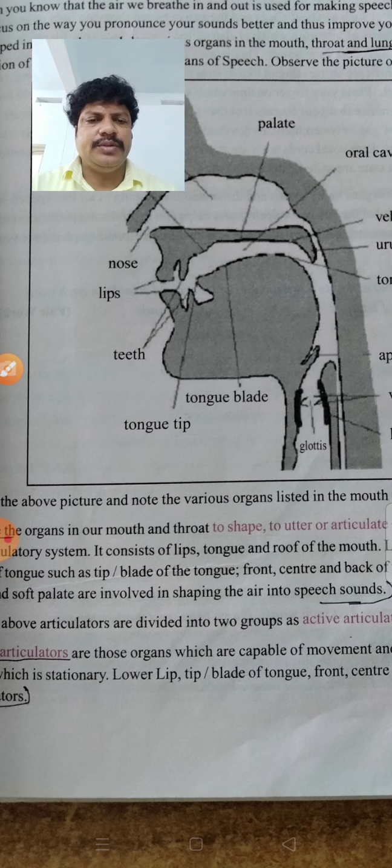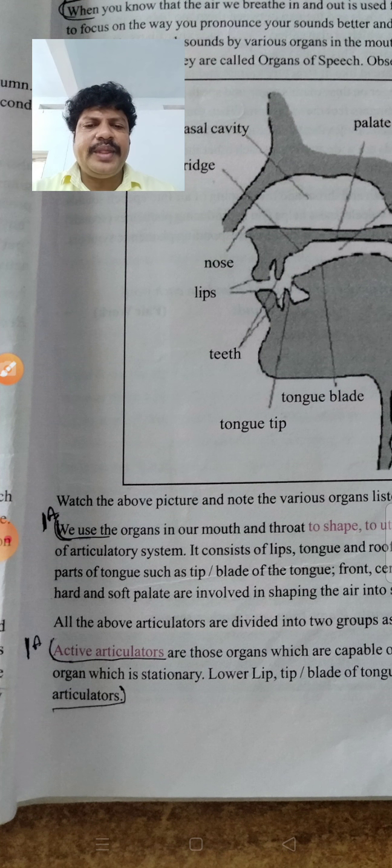Suppose in the articulatory system, we can divide this into two: mouth organs and throat organs. Some organs which are helpful for pronouncing some sounds are called throat organs. Mouth, lips, tongue, these are all mouth organs. So let us see active articulators and passive articulators. Two types of divisions are there. Active articulators means